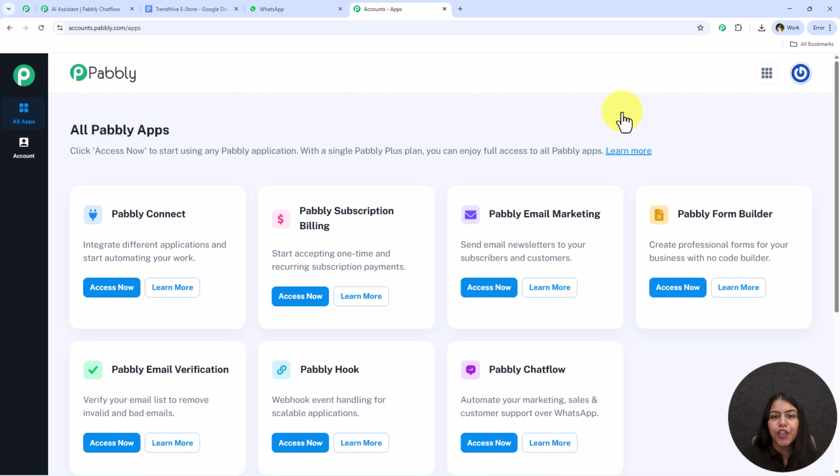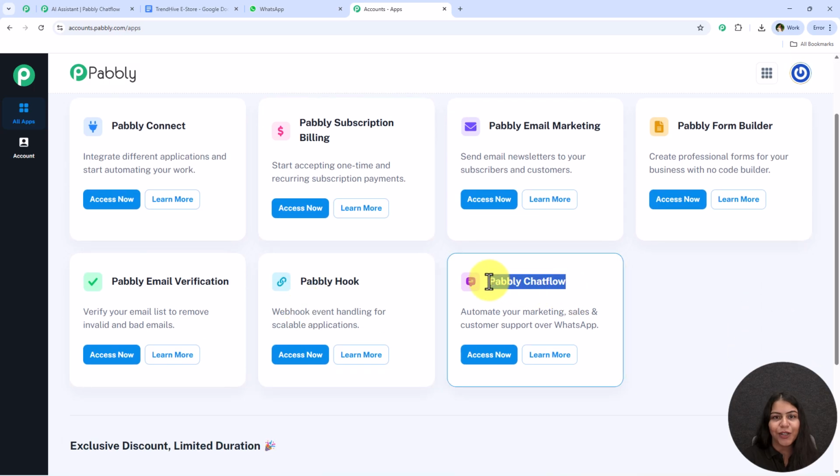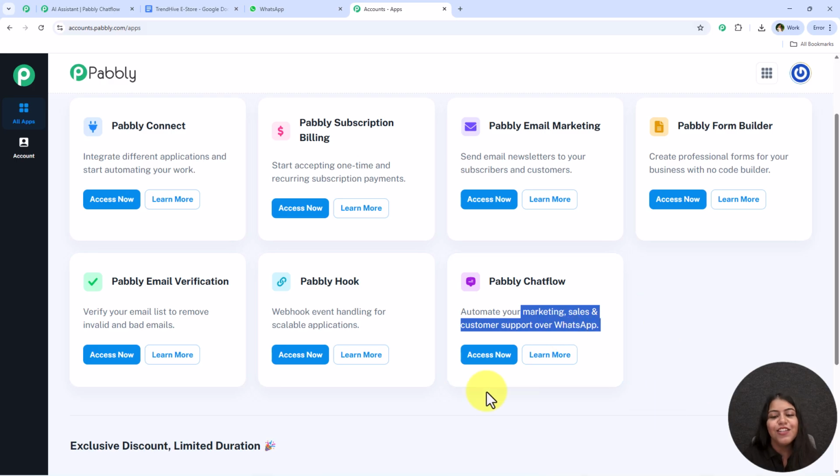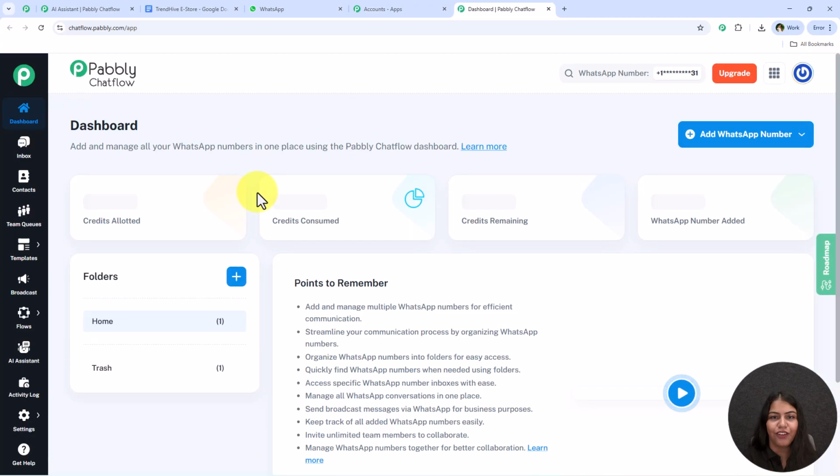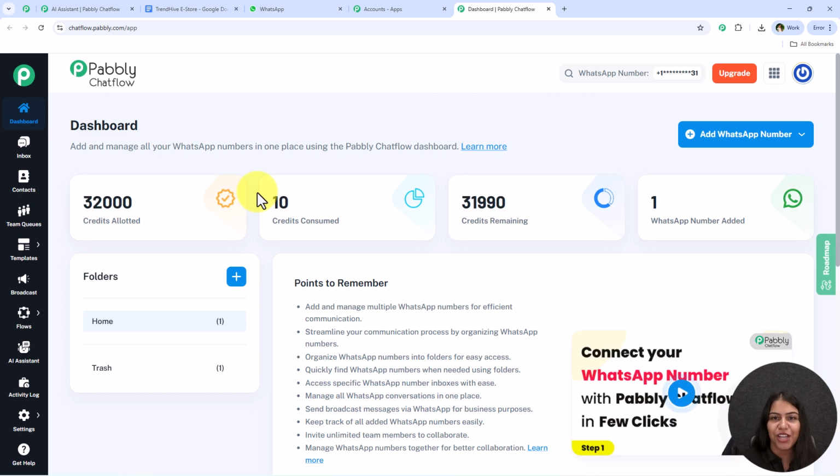And over here, we're going to see all the tools and applications offered by Pabbly. But in today's video, we are going to use Pabbly Chatflow because we want to automate marketing, sales and customer support over WhatsApp. So I'm just going to simply click on this access now right over here to access my Pabbly Chatflow account. And we're just going to create this AI assistant without knowing a single line of programming or coding language using Pabbly Chatflow only.